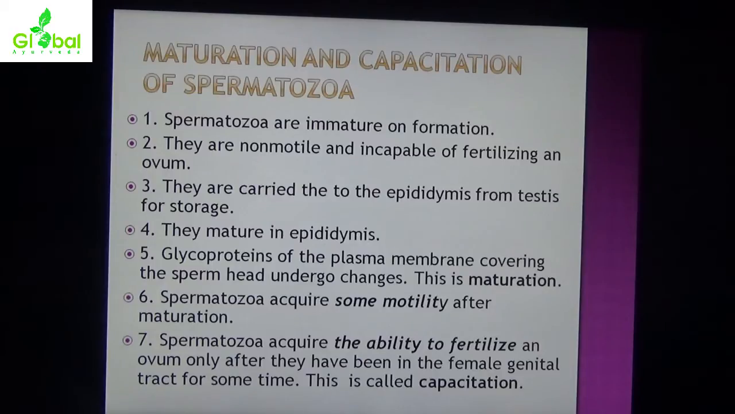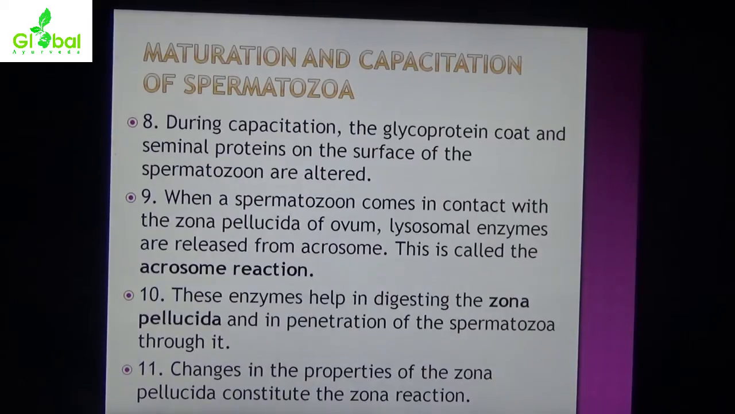Spermatozoa acquire the ability to fertilize an ovum only after they have been in the female genital tract for some time. This is called capacitation. During capacitation, the glycoprotein coat and seminal proteins on the surface of the spermatozoa are altered. When a spermatozoon comes in contact with the zona pellucida of the ovum, lysosomal enzymes are released from the acrosome. This is called the acrosome reaction. These enzymes help in digesting the zona pellucida and in penetration of the spermatozoa through it. Changes in the properties of the zona pellucida constitute the zona reaction.